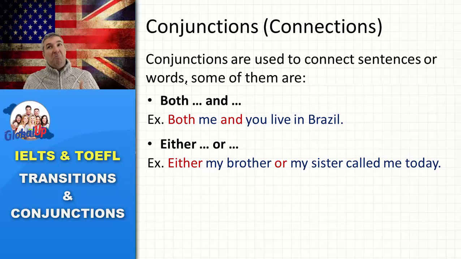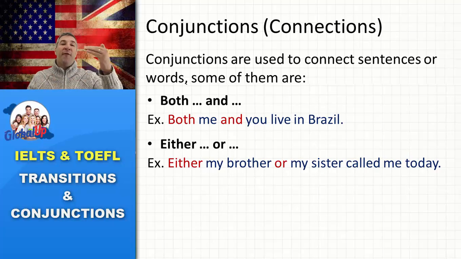It could be one or the other, not both. Not my brother and my sister. It should be one or the other. Either my brother or my sister called me today. Okay, so one idea or the other, not both. It's different from the previous example.